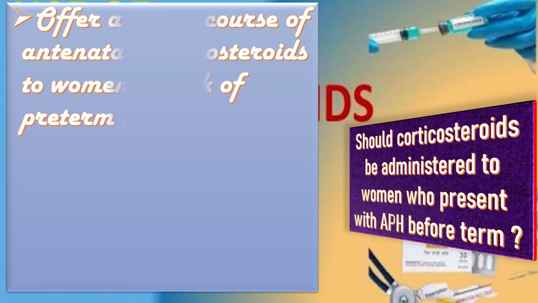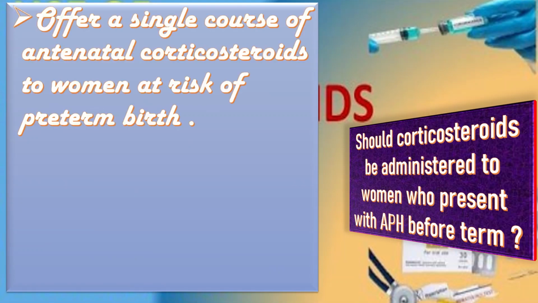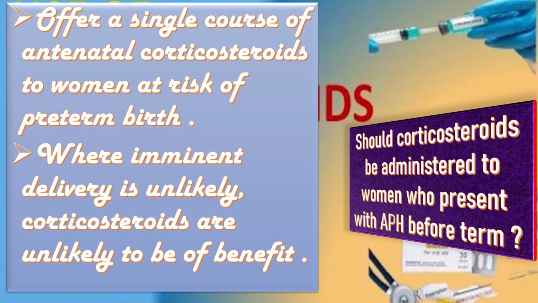Now, should corticosteroid be administered to women who present with APH before term? Clinicians should offer a single course of antenatal corticosteroid to the woman between 24 and 34 plus 6 weeks of gestation at risk of preterm birth. In women presenting with spotting, where the most likely cause is lower genital tract bleeding and imminent delivery is unlikely, the corticosteroids are unlikely to be of benefit but could still be considered.